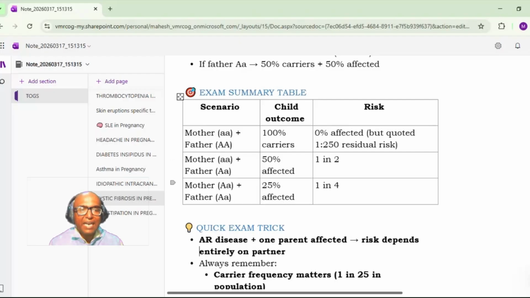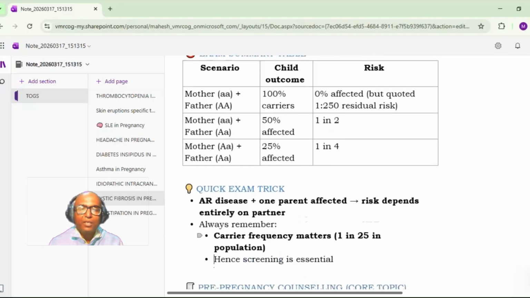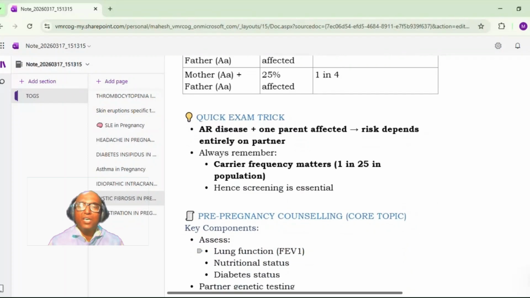Okay, mother is a carrier, father is a carrier. This is autosomal recessive disease. So 25% chance of affection, 1 in 4. Okay, so please remember these calculations. So in autosomal recessive disease with one parent affected, risk will depend entirely on the partner. Carrier frequency matters, 1 in 25 in the population. Hence, screening is essential.